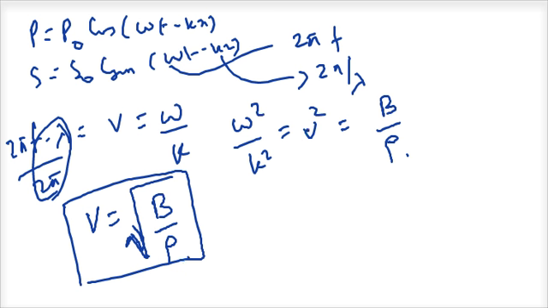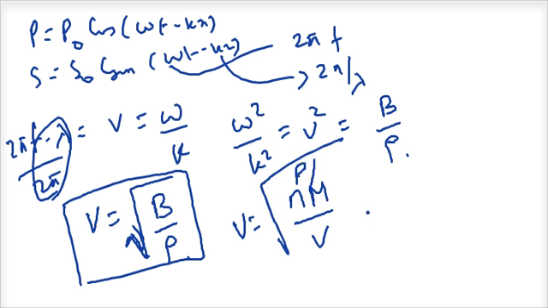Now in case the sound is traveling through a gas, this rho is mass upon volume, so number of moles into molar mass by volume. Then the bulk modulus is equal to P. For a gas, bulk modulus is equal to P. So when I work on that, I will get that velocity is equal to root over of P divided by this, that is equal to PV by nM.